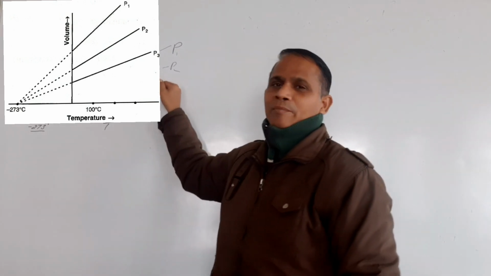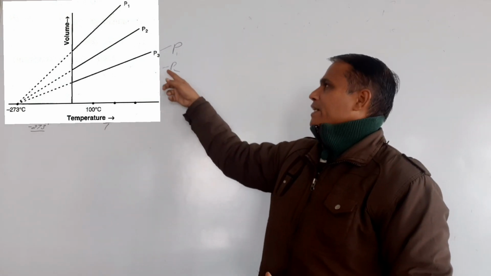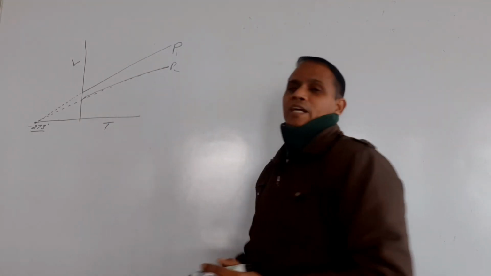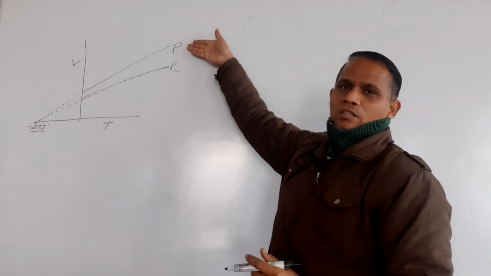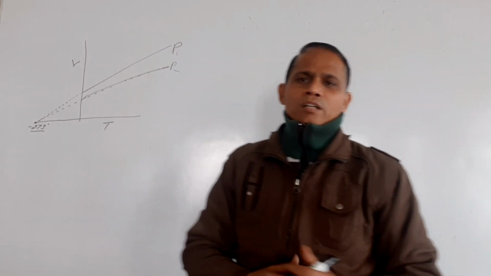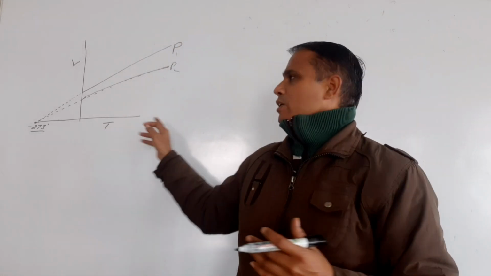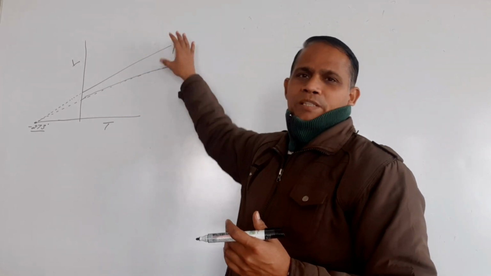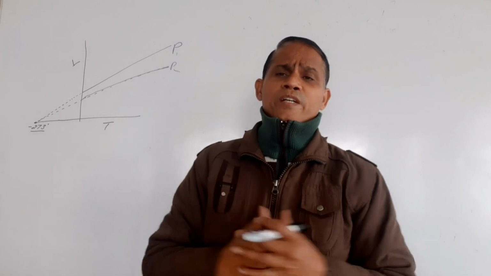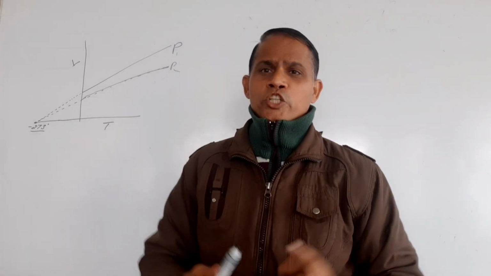The graph will be similar, but it will start higher or lower depending on how much the volume is increasing or decreasing. Only this much difference will be there. So this is the graphical representation of Charles' law.